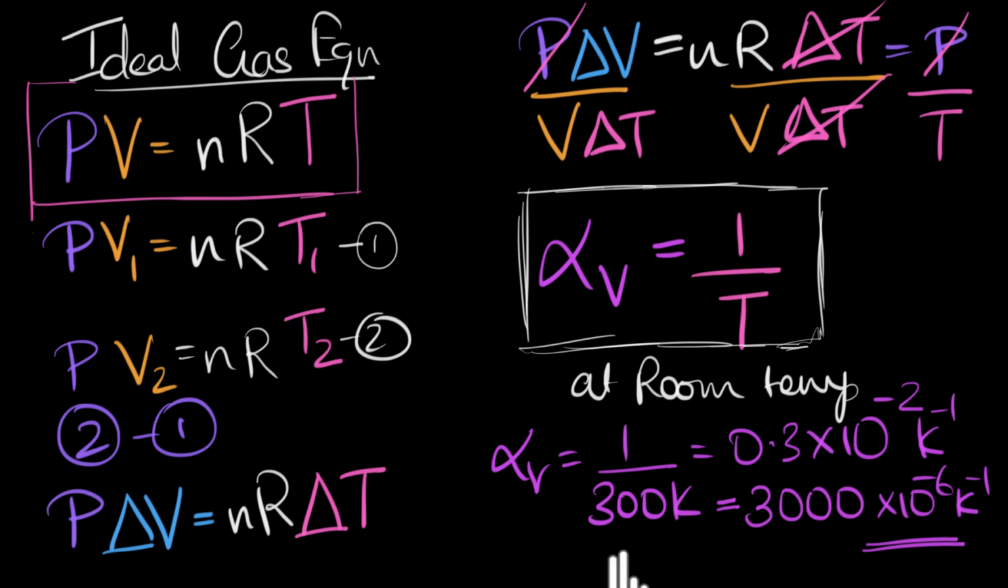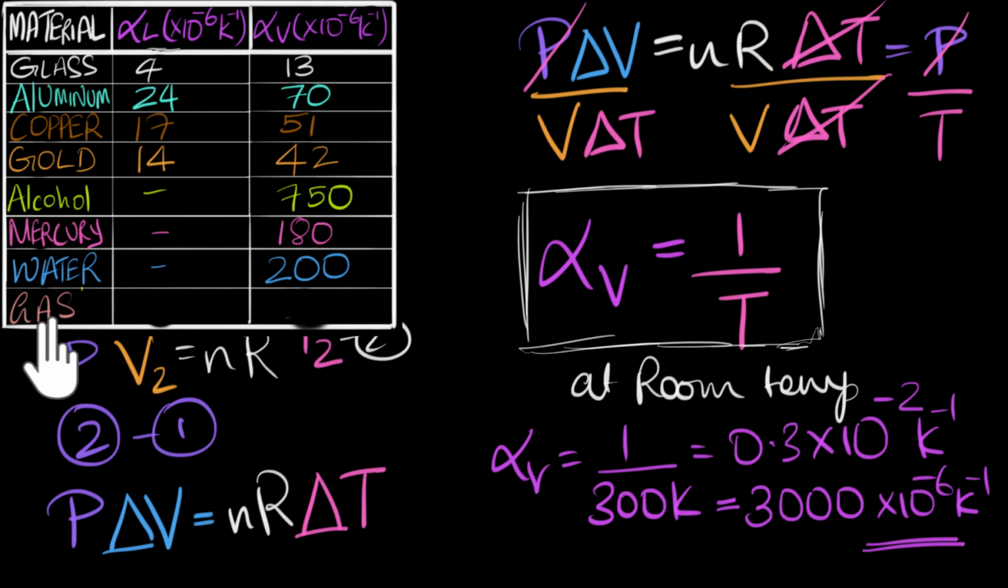All right, now let's bring back the table. Here it is. We can now fill it up for gas. We get about 3,000 times 10 to the power minus 6. And this only works at room temperature, and we have to keep the pressure constant. And that's an approximate value. But anyways, if we compare this value with that of liquids or solids, you see gases are the ones that expand the most when you heat them up.